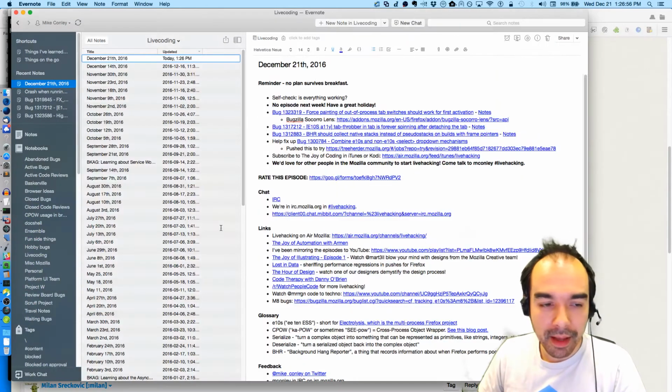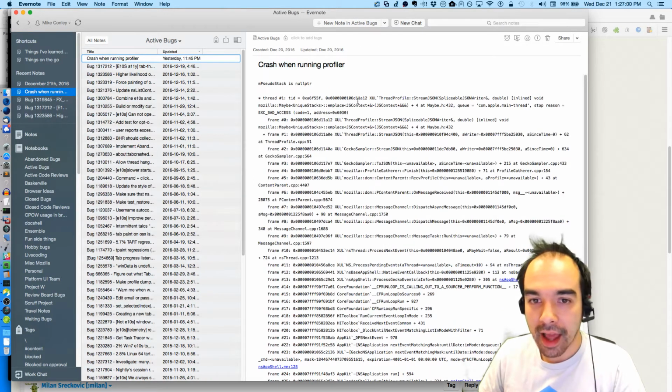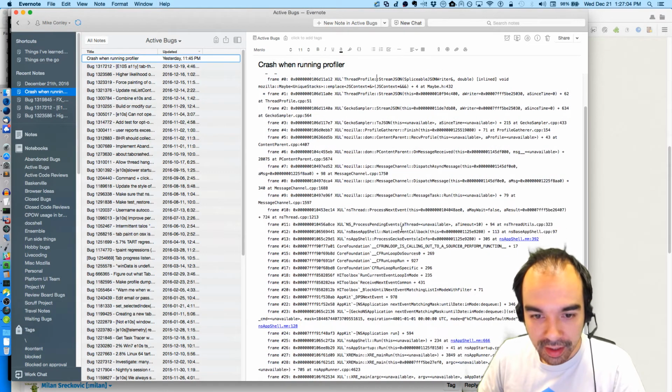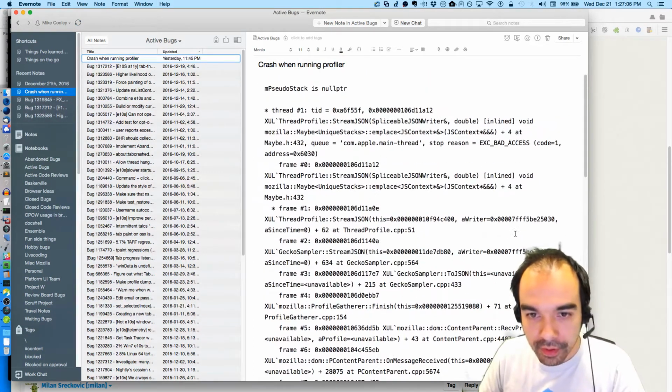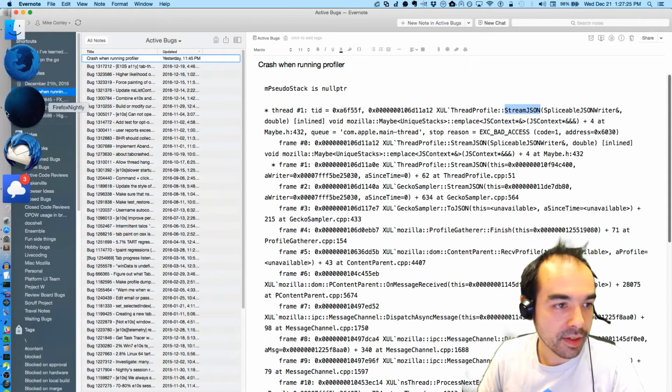Although, maybe it's related, maybe it's unrelated, because whenever I attached a debugger, and whenever it crashed, this was the stack. It was actually occurring here. This is probably super unreadable, but I was attempting to stream the JSON from the profile, and then the pseudo stack. I got a bad access exception, a null pointer dereference.